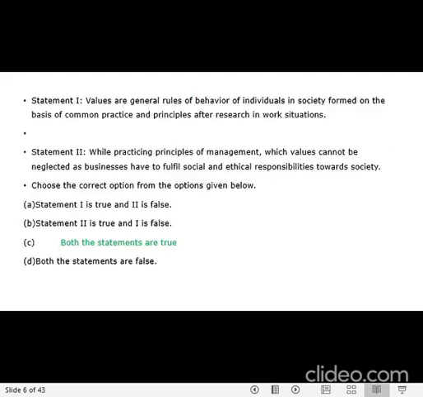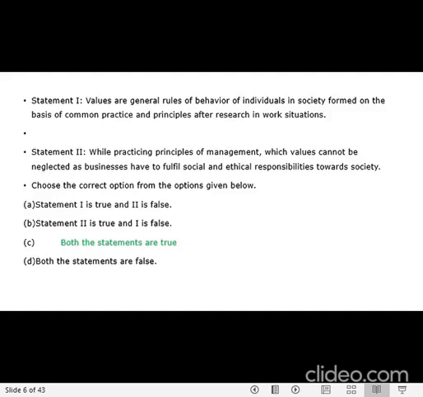The third one is a statement based question. You have two statements and you have to choose the best one. So the first statement goes as: values are general rules of behavior of individuals in society formed on the basis of common practices and principles after research in work situation. So it talks about values, behavior of individuals, and the principles and practices in the working situation.